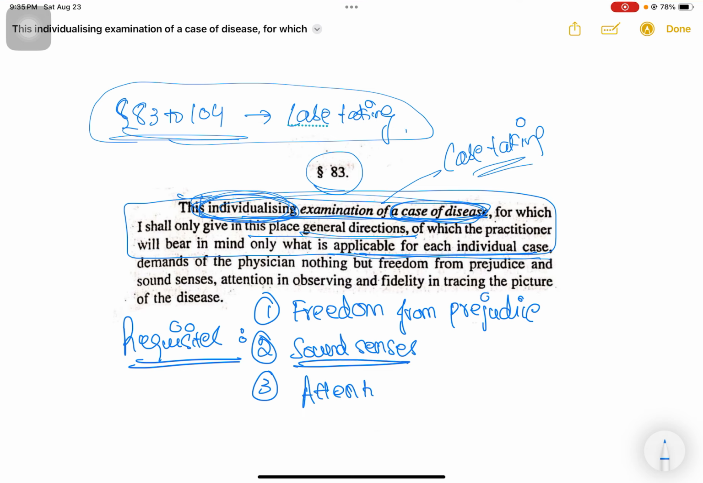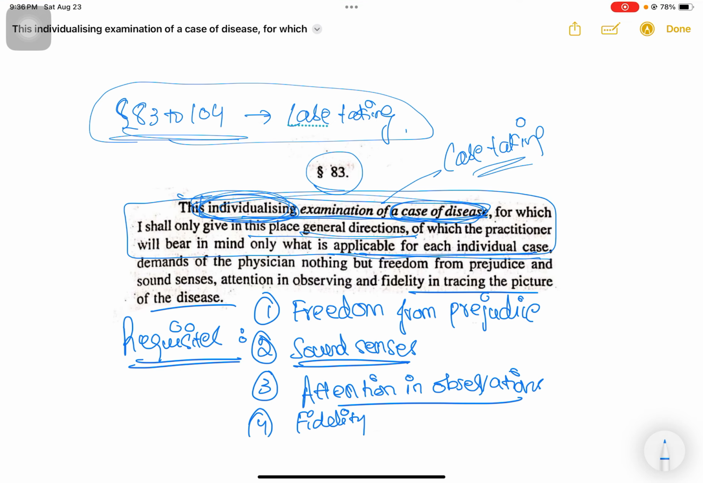Attention in observation, meaning there has to be no distractions. The physician must not be thinking about something else while he's taking the case from a patient. And lastly, there has to be fidelity. Fidelity in tracing the picture of the disease.